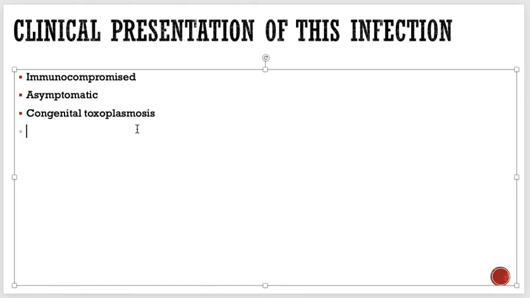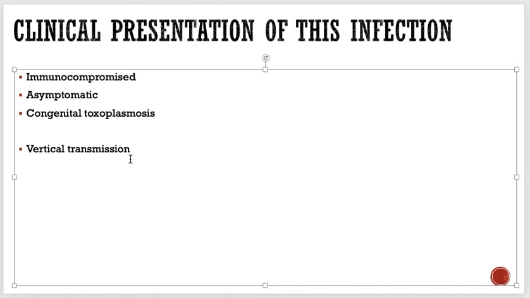So what happens is, when females are pregnant and they get this infection, this toxoplasma gondii can pass from the mother to the baby through the placenta. We call it vertical transmission. Okay, so what is vertical transmission? Vertical transmission is when the infection passes from the mother to the baby through the placenta.